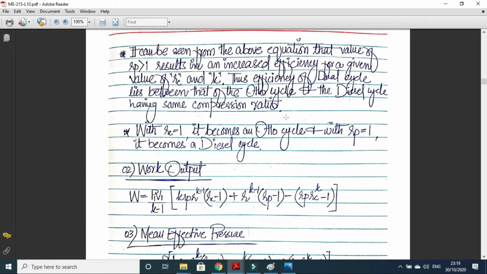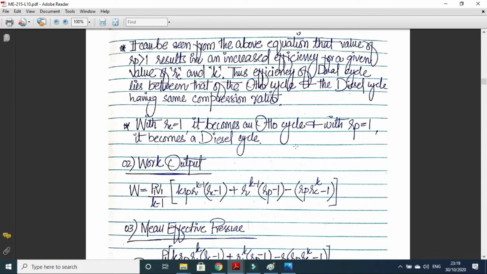So you can take the formulas for the thermal efficiency of Otto, diesel and dual cycles, and then you can take random values for rp, r, rc and k, and then you can change the values and see the effect. So if you take the normal values, you will see that the efficiency of the dual cycle will be in between the efficiency of Otto and diesel cycle if you take the same values for r and the other parameters.